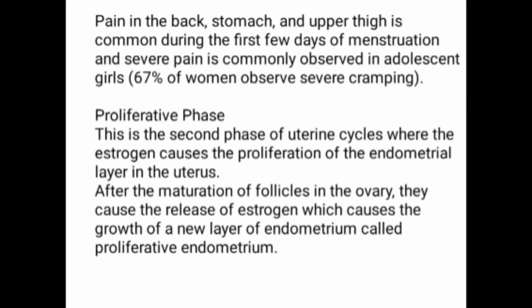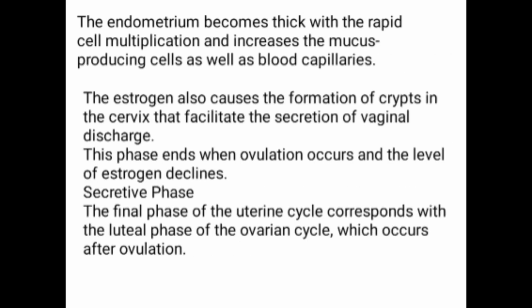Then comes the proliferative phase. This is the second phase of the uterine cycle where the estrogen causes the proliferation of the endometrial layer in the uterus. After the maturation of follicles in the ovary, they cause the release of estrogen, which causes the growth of a new layer of endometrium called proliferative endometrium. The endometrium becomes thick with rapid cell multiplication and increases the mucus producing cells as well as blood capillaries.